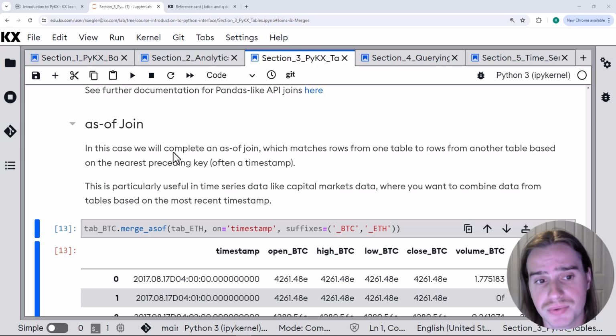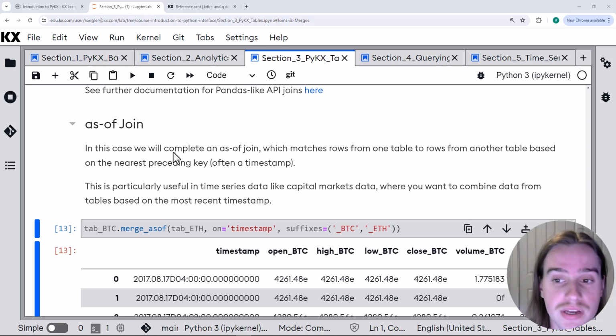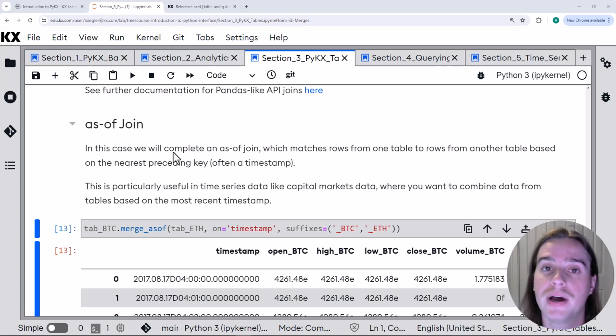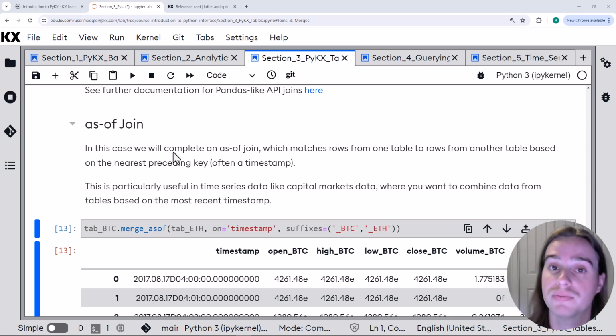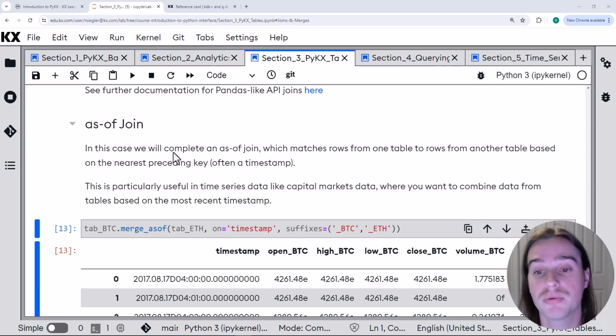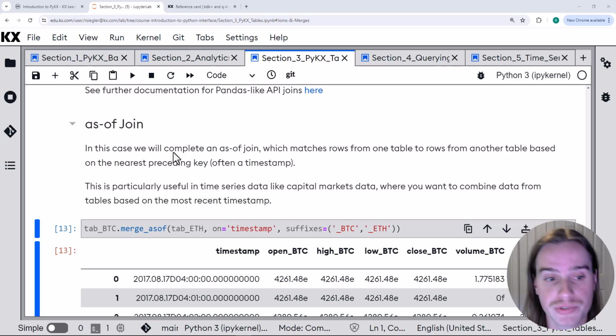It's really useful in situations like working with capital markets data or trading data, where you want to combine data from tables that don't necessarily have exactly matching timestamps. Like if you were joining a table with trades data and a table with quotes data, those timestamps won't always match. So an as-of join is a great way to join these tables.